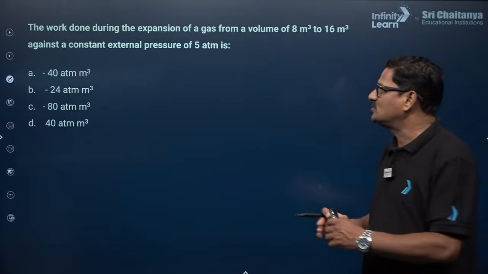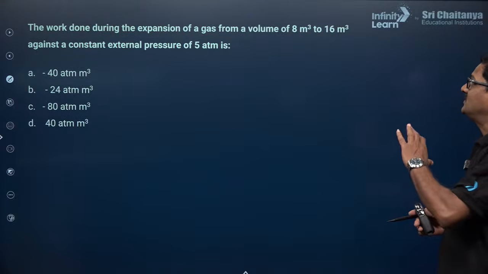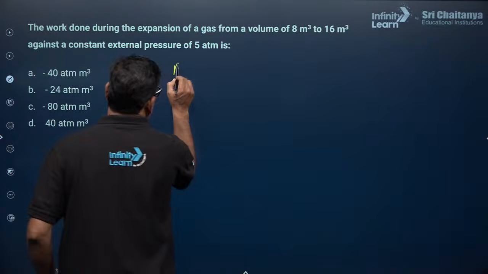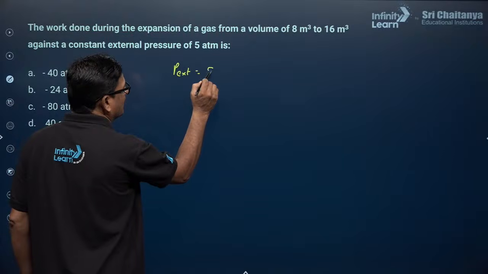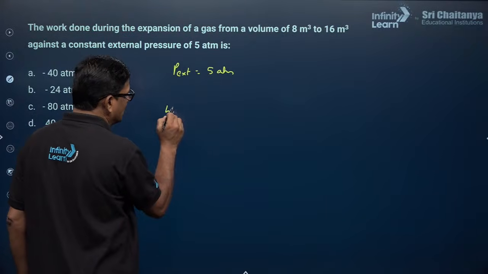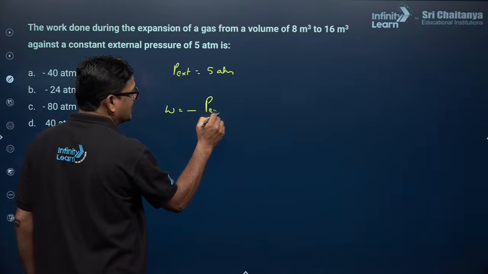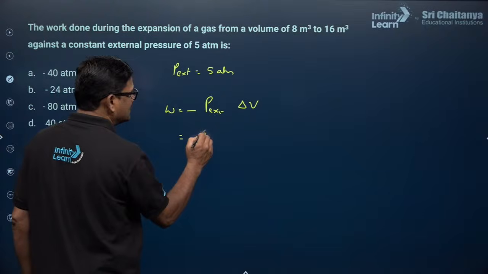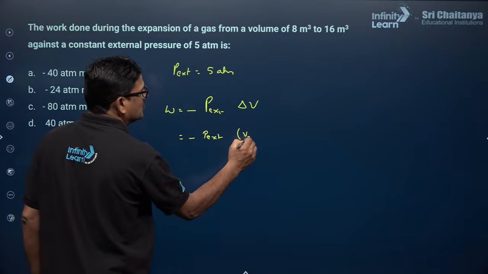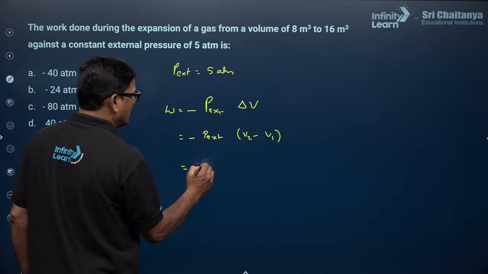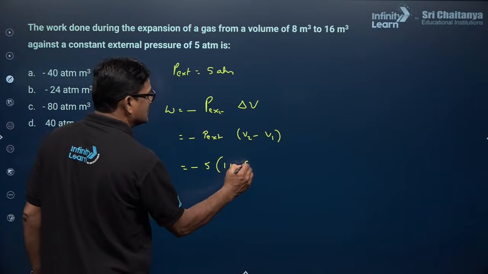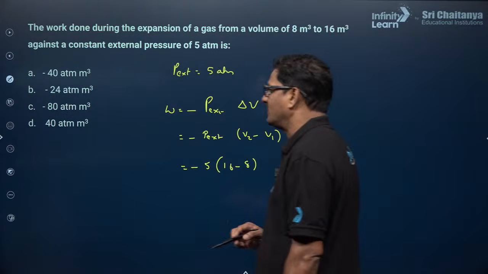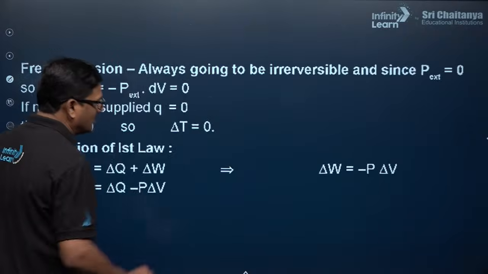Right. So the work done during the expansion of a gas from volume 8 meter cube to 16 meter cube against an external pressure of 5 atm. P external is equal to 5 atm. So work done is equal to negative P external delta V, so minus P external into V2 minus V1. So minus 5 into 16 minus 8. So that is going to be the answer. How much? Minus 40 is the answer.